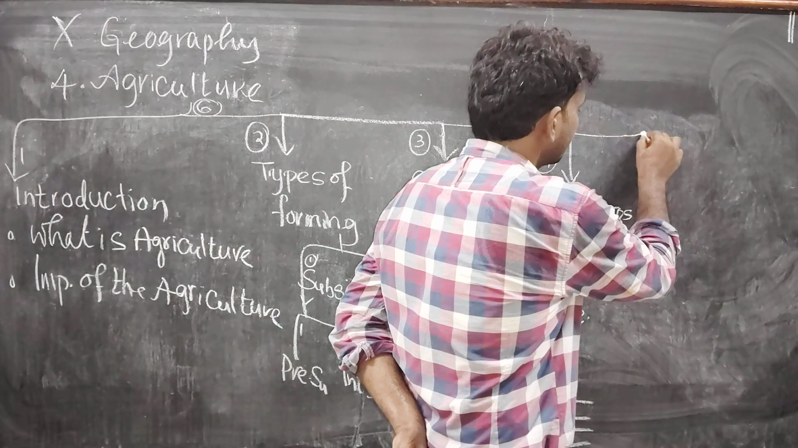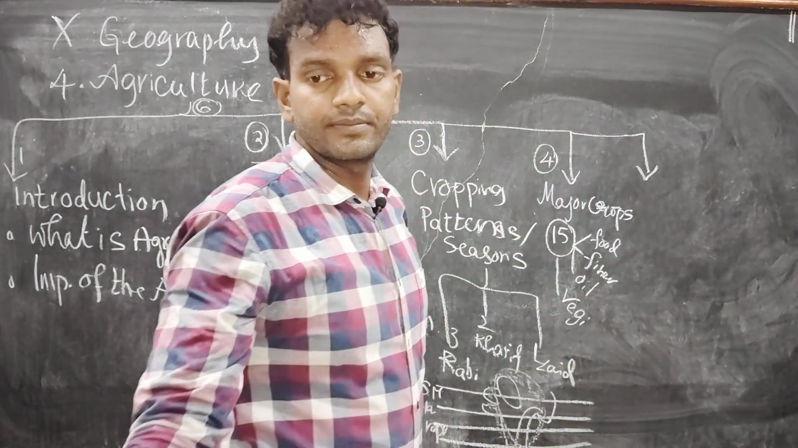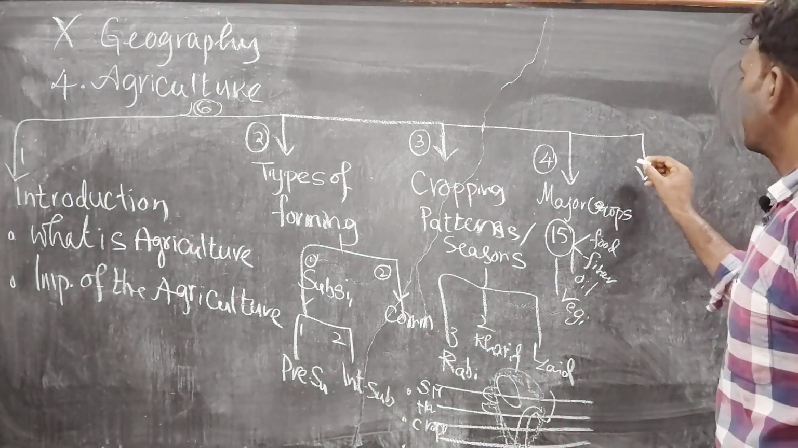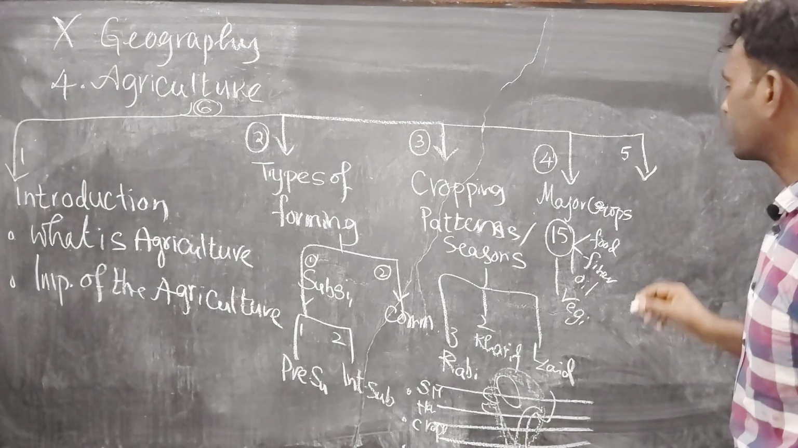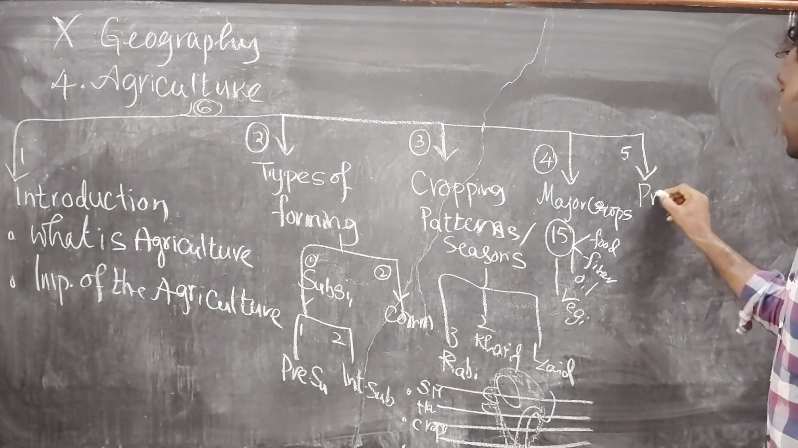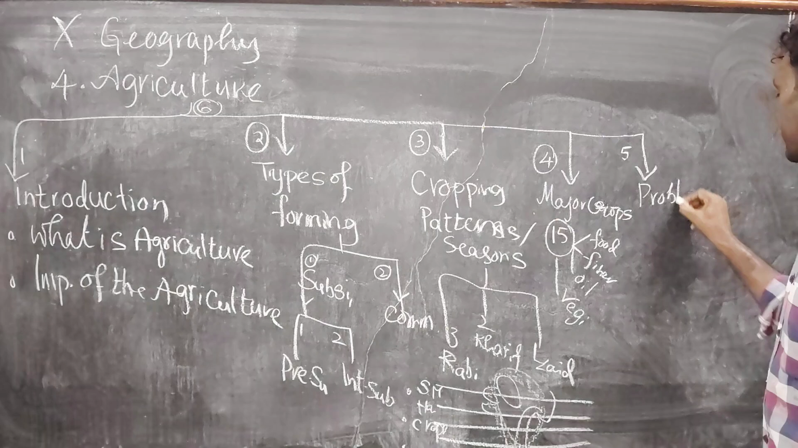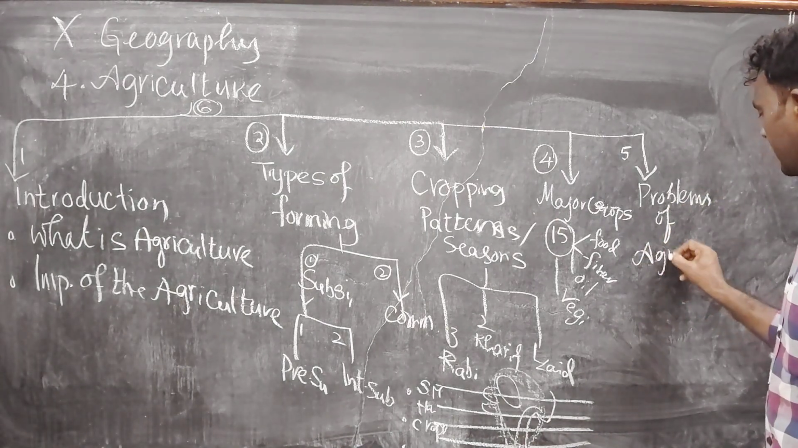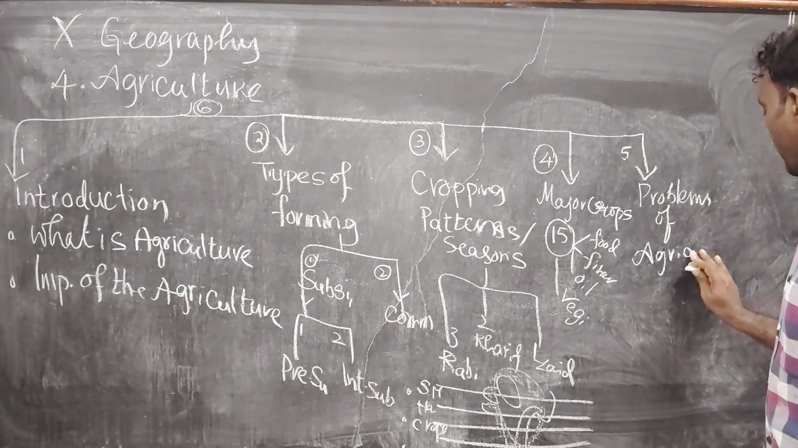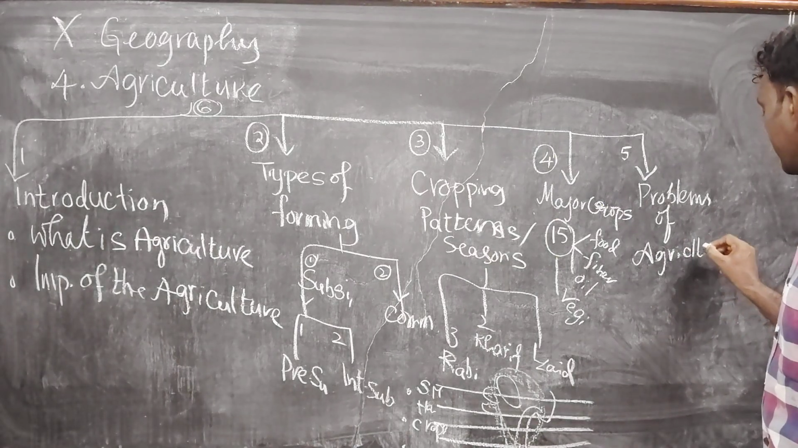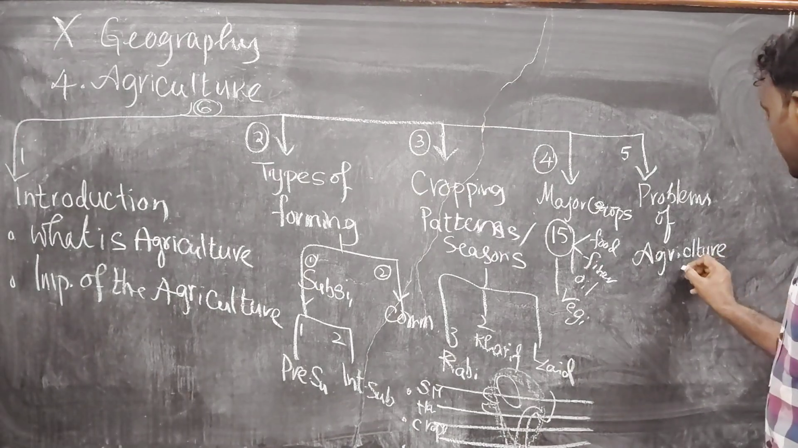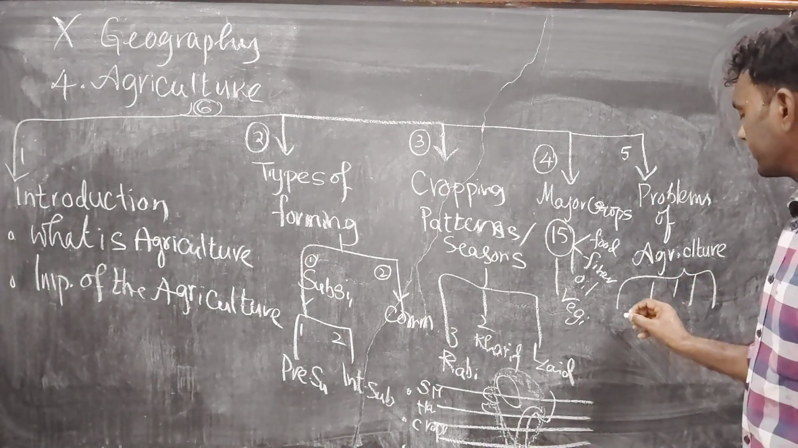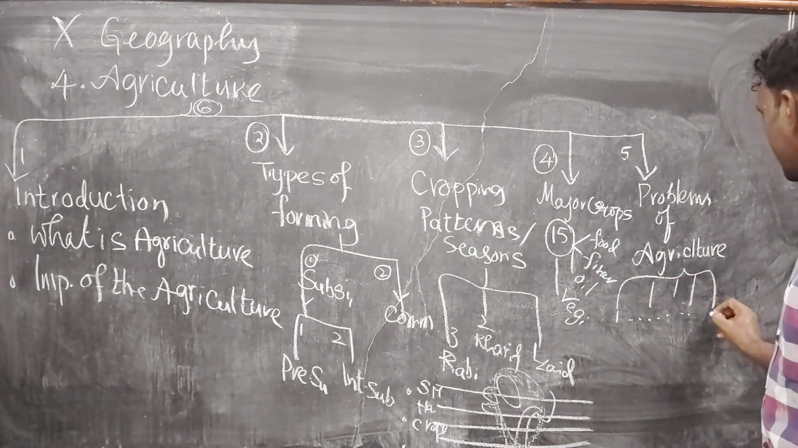Coming to the fifth subtopic, we need to discuss problems of the farmer, or problems of the agriculture. Agriculture is an old practice. It means we have been practicing since ages. So it has so many problems. Nearly here we have to discuss about 8 problems. We will discuss one by one.